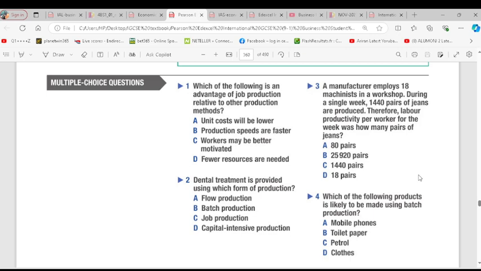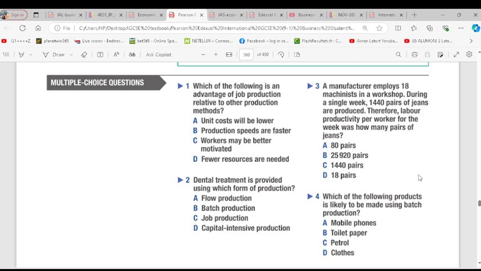Why? Well, job production, because first, workers may be motivated. Because they made the product by their own hands. That is not the only reason why they are motivated. They make different products at any point in time. So your specification will be different from my specification. So I won't be doing the same thing every now and then. So that motivates me. I wouldn't get bored. You make different things each time. So the answer is C.